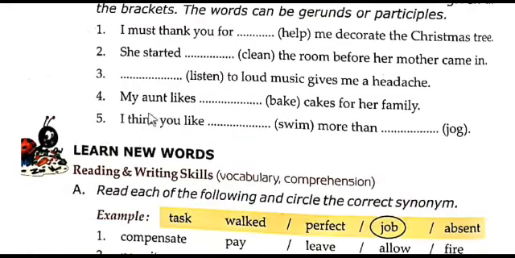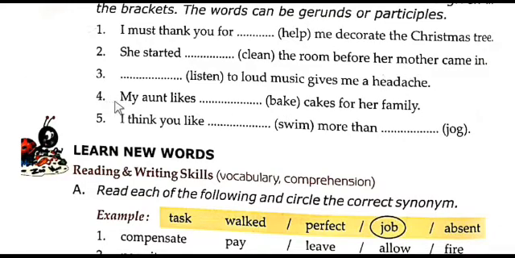Then third one: dash to loud music gives me a headache. See, dear students, dash to loud music gives me a headache. So listen is the verb. Add the ing form to the main verb listen, then it becomes listening. Correct? Then it becomes listening. So the subject of the sentence is listening to loud music, which gives me a headache.